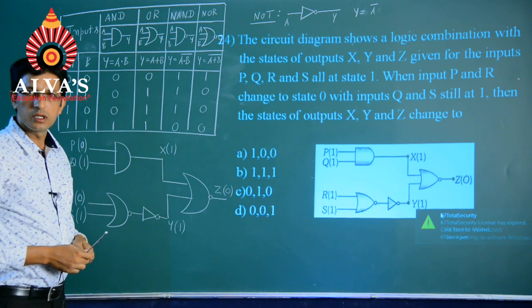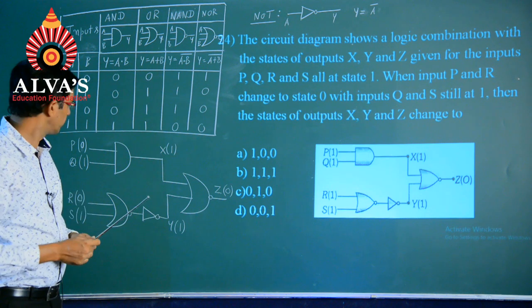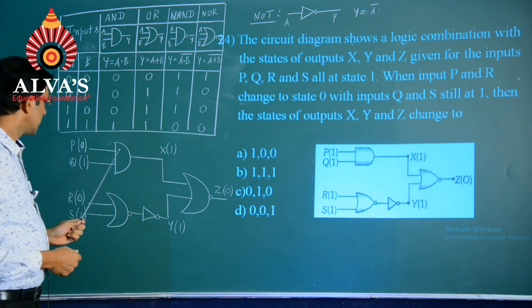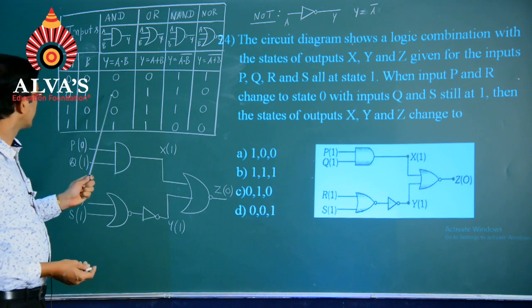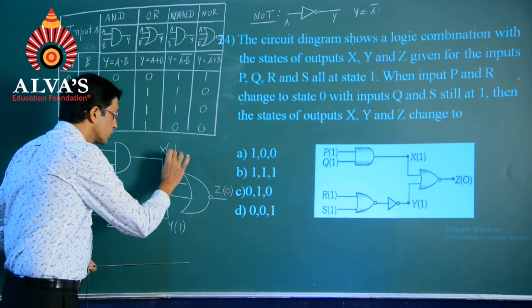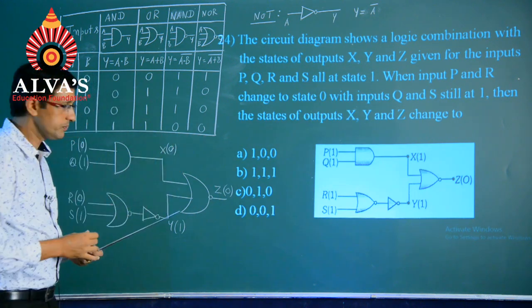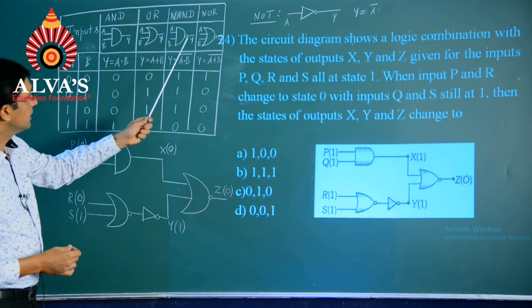Let us follow the truth tables which we have represented just a few minutes back. So, for the AND gate, 0 and 1 will give you the output as 0. So, x will turn out to be 0. When it comes to this NOR gate that we are having over here,